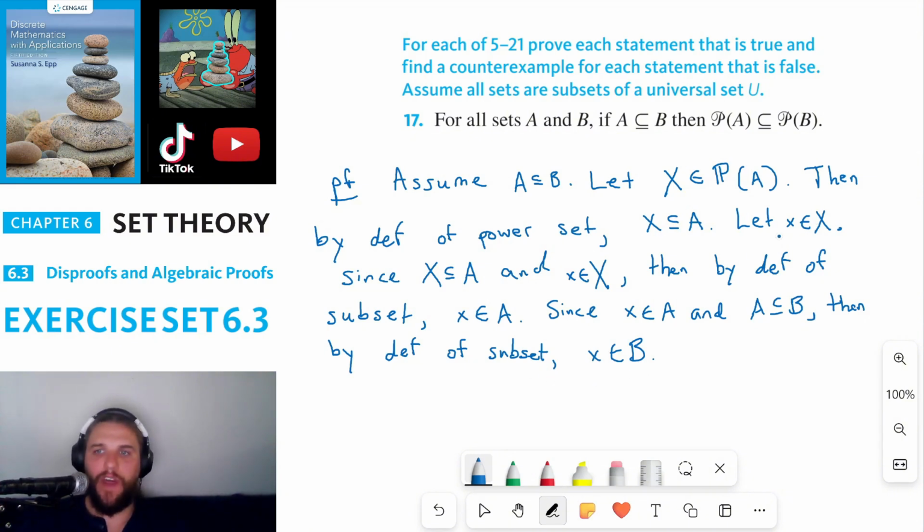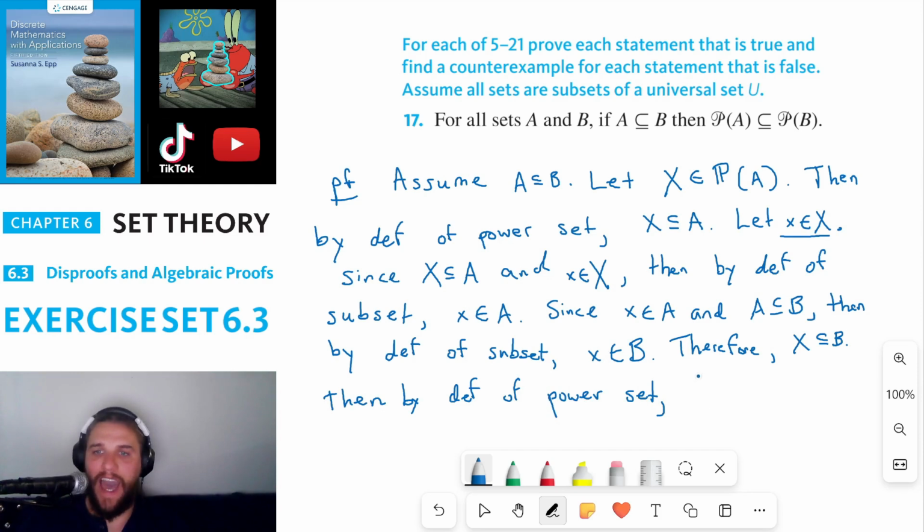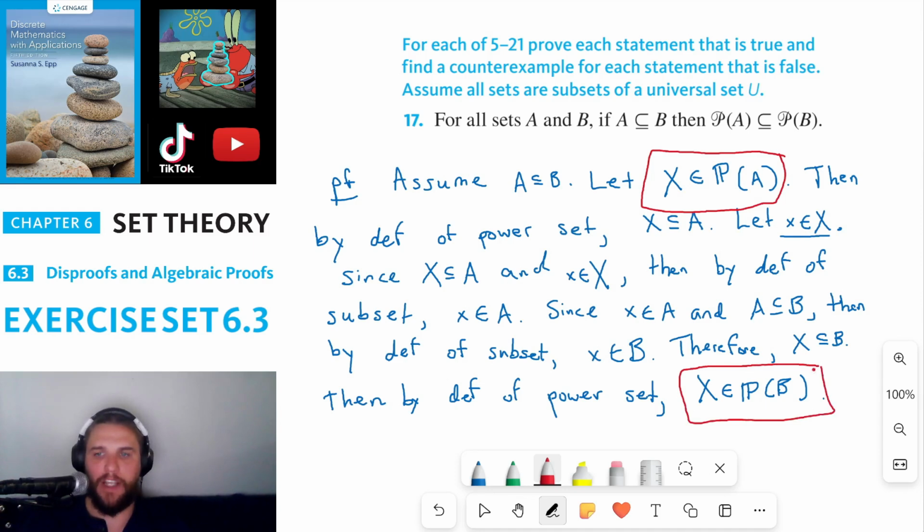And therefore, we've shown that every element in X must also be in B. So therefore, capital X is actually a subset of B. This just means capital X is an element of the power set of B, since capital X is a subset of B. And that's what we ultimately wanted to show. We started with an arbitrary element of the power set of A, and we showed that element must be, therefore, in the power set of B.